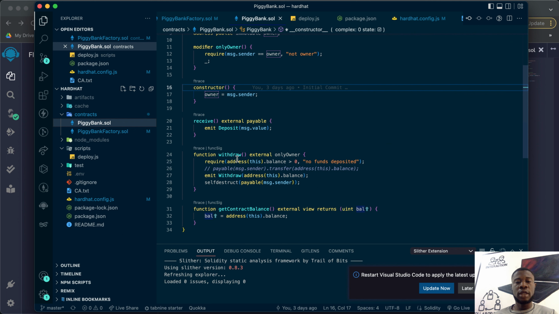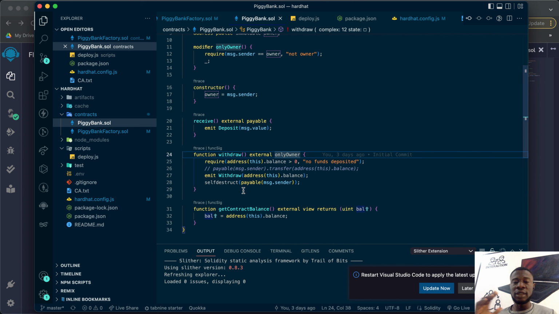So I now created the withdraw function. I pass the onlyOwner modifier, which ensures that only the person that created this contract can withdraw from it. I require that the balance of this contract is greater than 0 before someone can withdraw, hence the message no funds deposited. Once that is done, it emits the withdraw event and the balance, and it self-destructs.